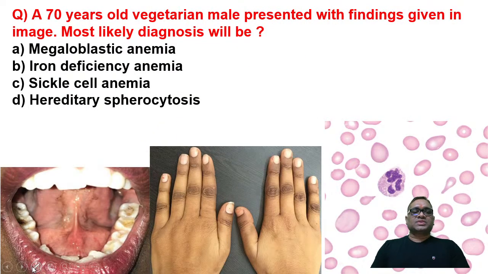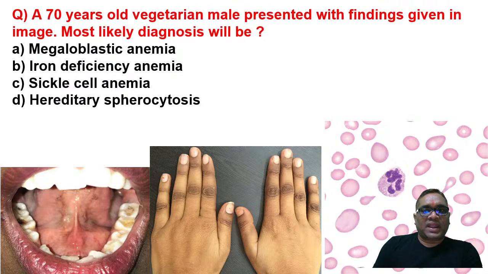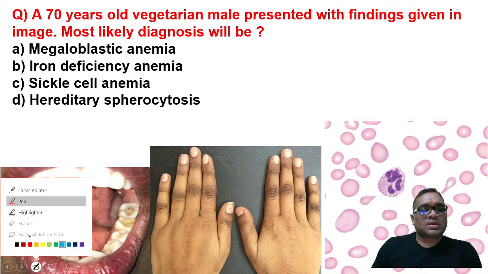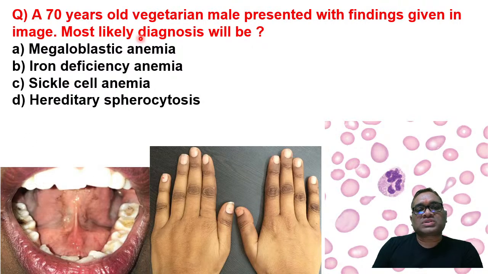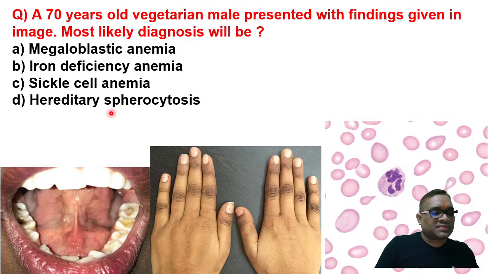Now moving on to the next question. A 70-year-old vegetarian male presented with the findings given in the image, most likely diagnosis will be. So now you can see the clinical finding, and there is an image of the peripheral smear. Can you tell me what should be the correct answer here? I want to see who is giving me the first correct answer.